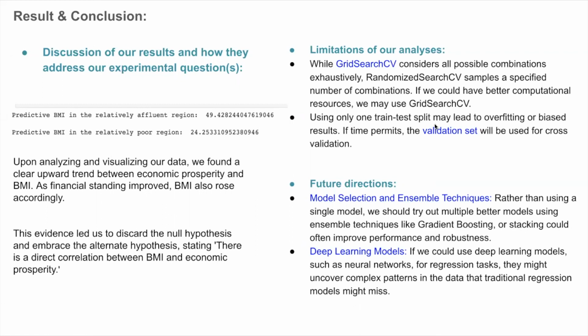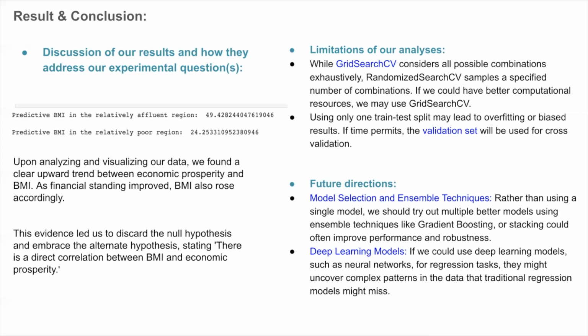Upon analyzing and visualizing our data, we found a clear upward trend between economic prosperity and BMI. As financial standing improved, BMI also rose accordingly. This evidence leads us to discard the null hypothesis and embrace the alternative hypothesis, stating there's a direct correlation between BMI and economic prosperity. There are also limitations of our analysis.